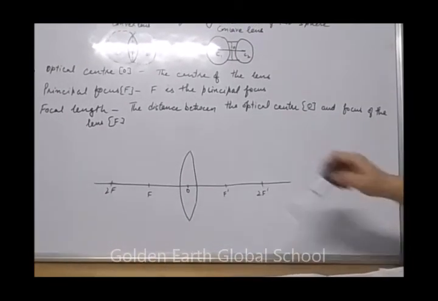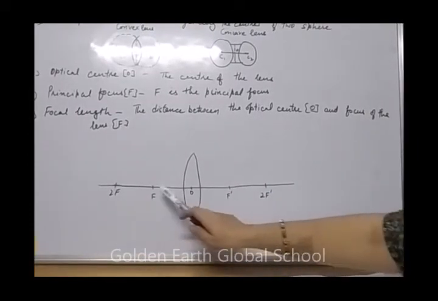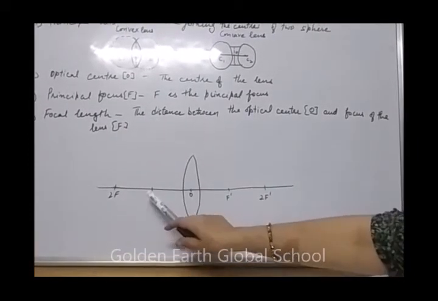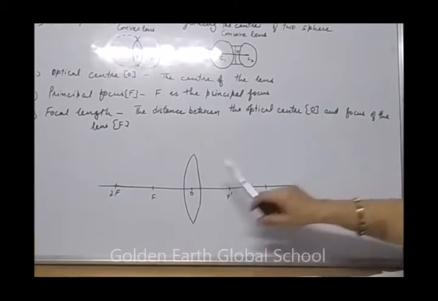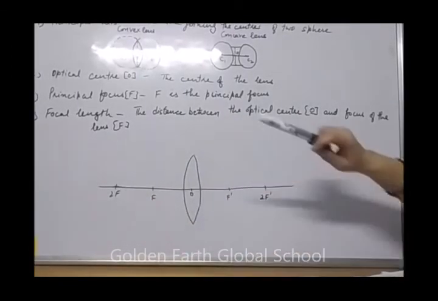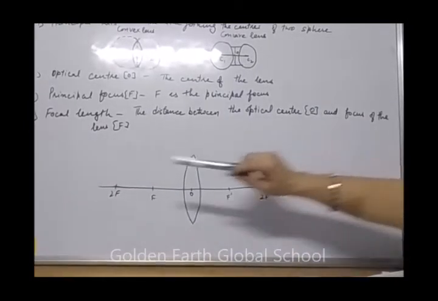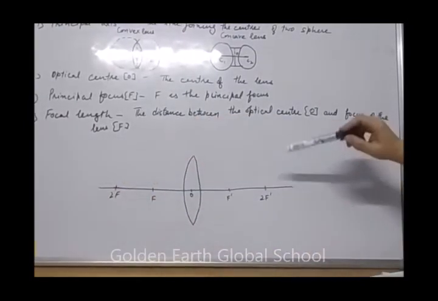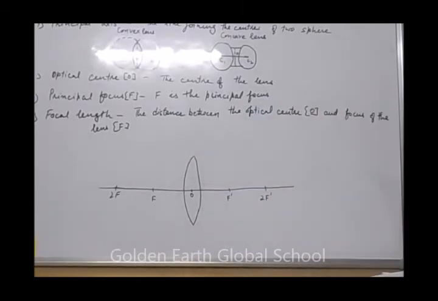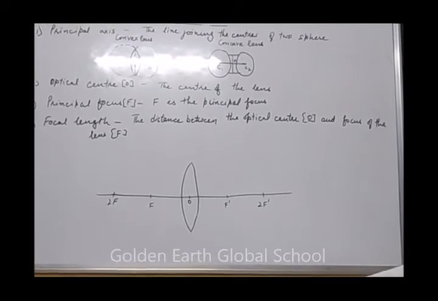While taking the position of the object: when the object is between O, the optical center, and F, the focus; when the object is at F; when the object is between F and 2F; when the object is at 2F; when the object is beyond 2F; when the object is at infinity. Clear? These are the positions. Now we are going to take the ray diagrams.